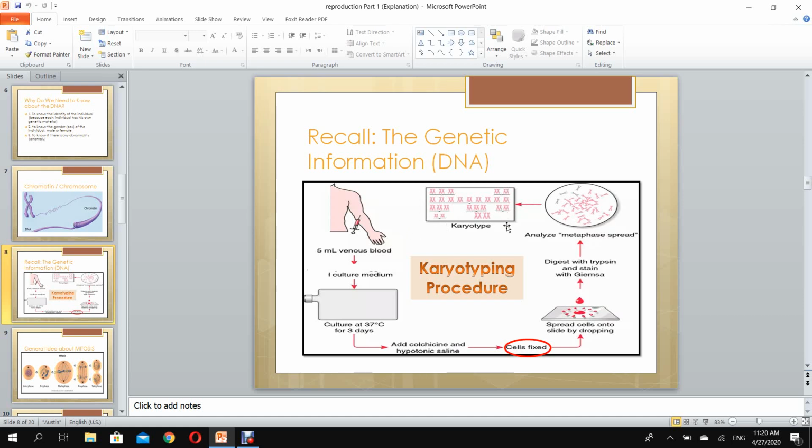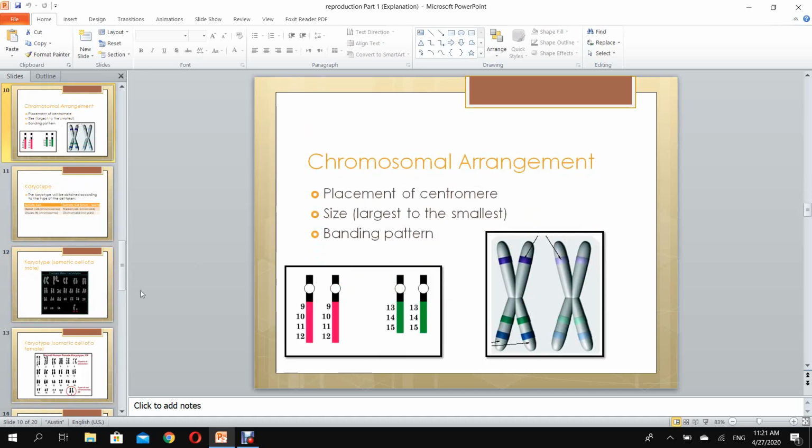How can I arrange these chromosomes? How could I know that this is 1 and this is 2 and this is 3? How could I know these things? Chromosomal arrangement is done according to the placement of the centromere. What is the meaning of the centromere?